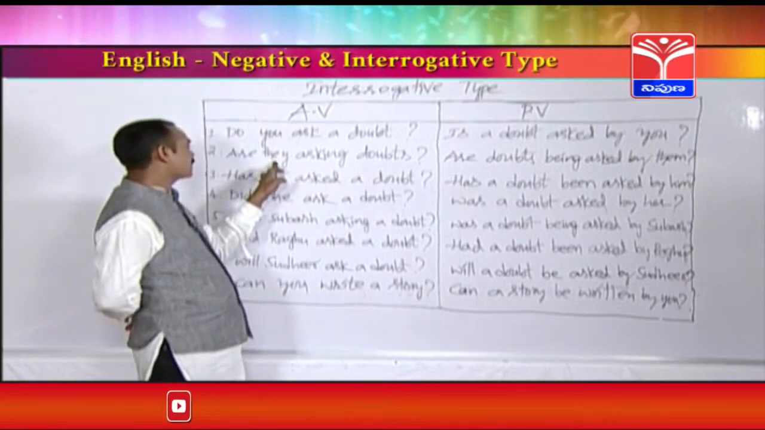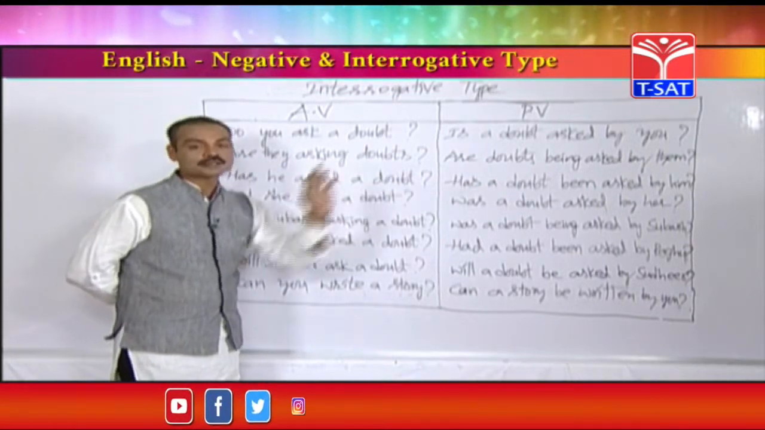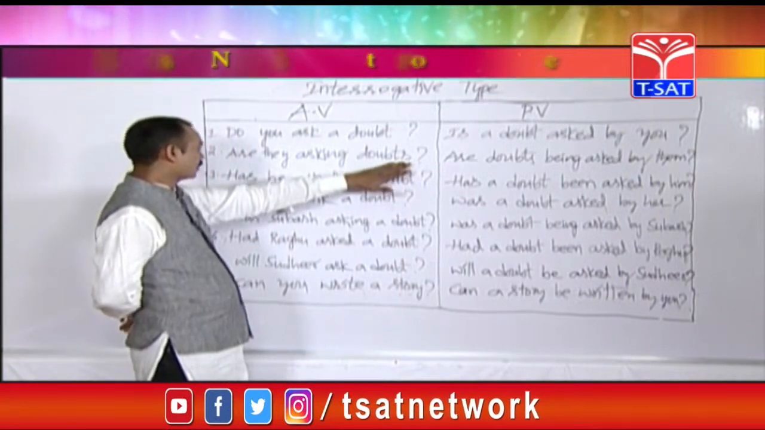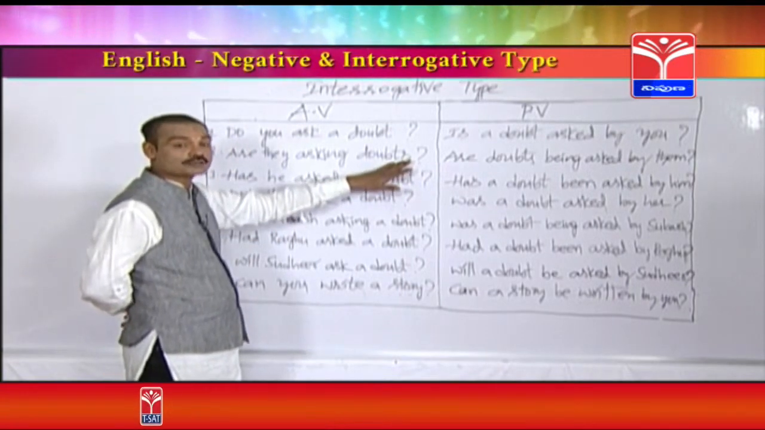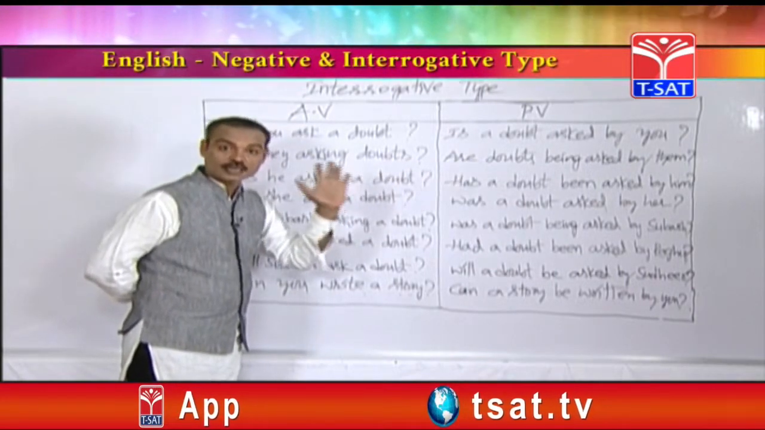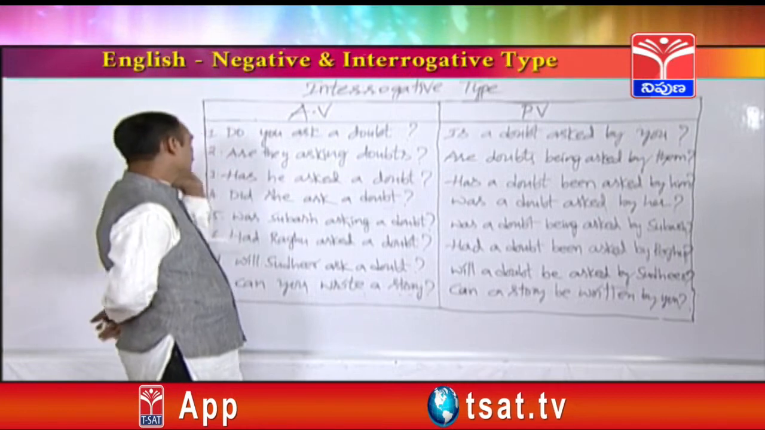For example, I is there. Am I asking doubts? I becomes me. Okay. For example, singular is there. Are they asking a doubt? Doubt singular. So is a doubt being asked by them, like that.